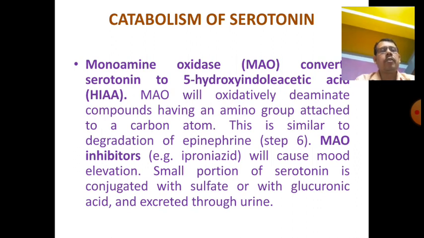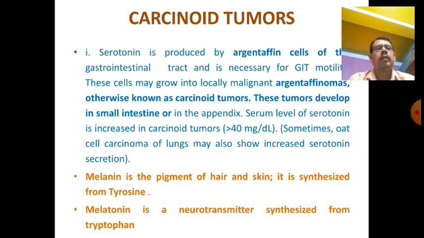That's why in depressive patients iproniazid can elevate mood. A small portion of serotonin is conjugated to sulfate or glucuronic acid and excreted through urine. That is the excretory metabolic pathway of serotonin.